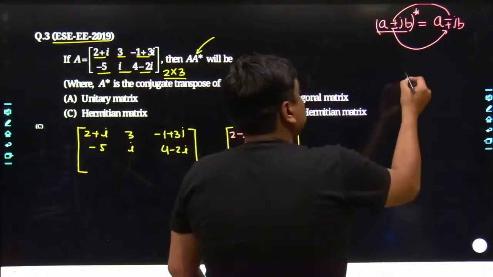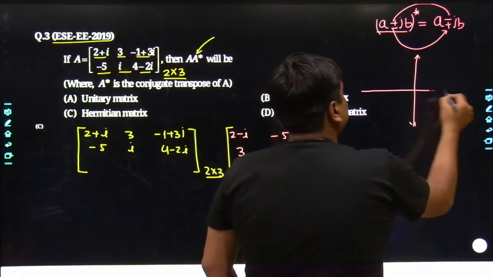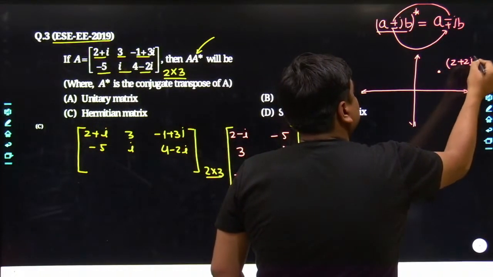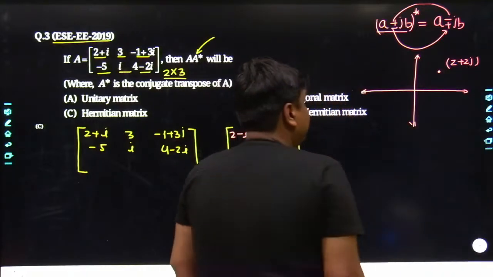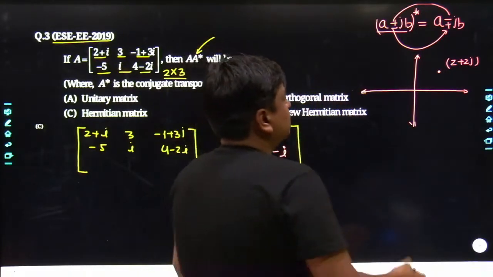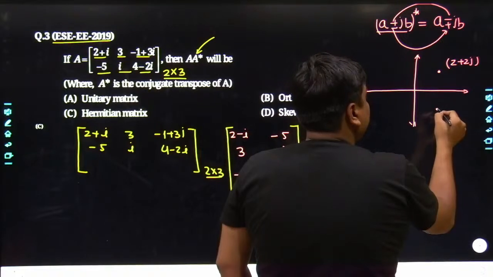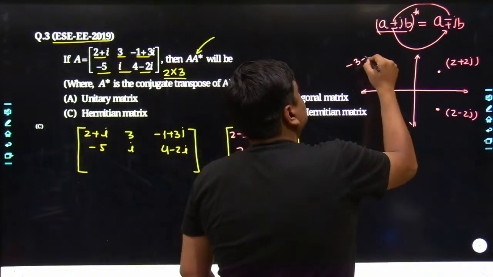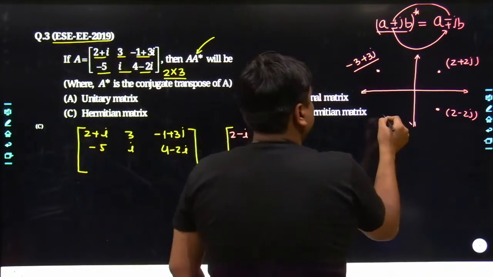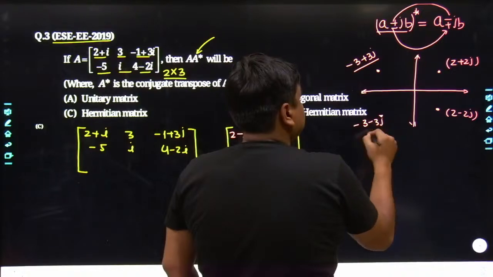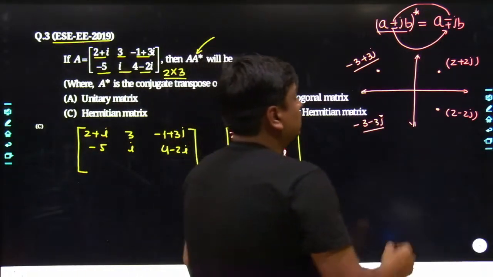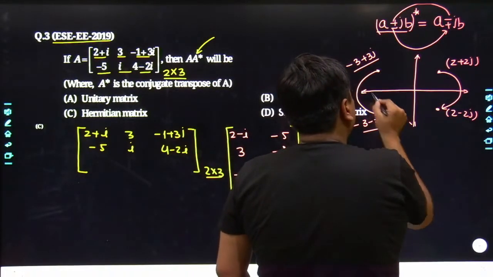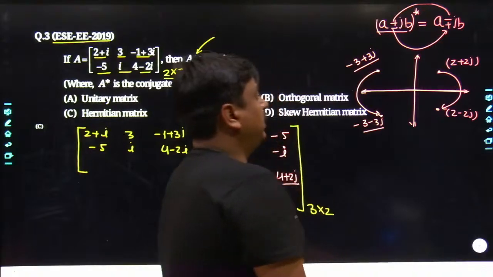Anyways, what does the conjugate mean over the 2D plane? Let's say you have a point 2 plus 2j. If you take its complex conjugate, the real part does not change, whereas the sign of the imaginary part changes. It becomes 2 minus 2j. This point comes somewhere here. Similarly, if you have minus 3 plus 3j, and you take its complex conjugate, the result is minus 3 minus 3j. So whenever you take the complex conjugate, you basically take the mirror image of that point with reference to the x-axis.